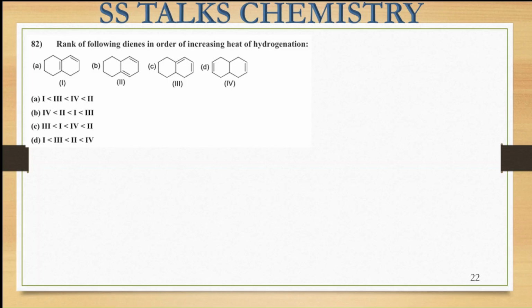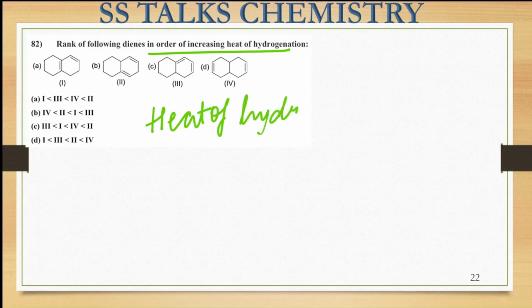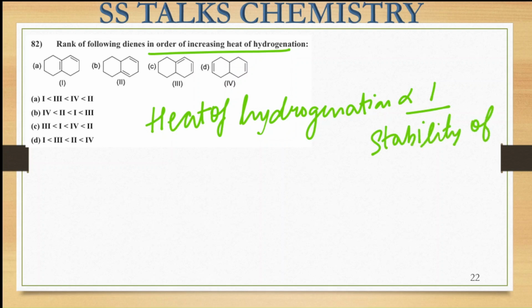Here it is saying, rank the following dienes in the increasing order of the heat of hydrogenation. Heat of hydrogenation is inversely proportional to the stability of the alkenes. So the most stable alkene is going to have the least heat of hydrogenation, and the least stable alkene will have the maximum heat of hydrogenation. Among these, we have to compare the stability of the alkenes, which depends upon the resonance present between them and also on the number of alpha hydrogens that are present.